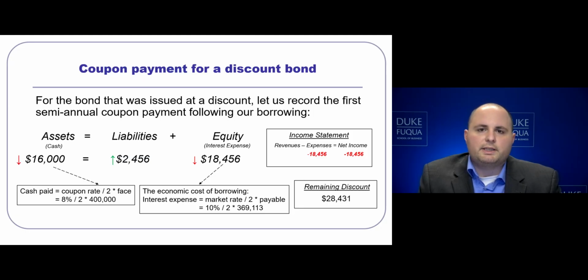We will be able to identify that by calculating the interest expense, which is the economic cost of borrowing, as the market rate divided by 2 times the opening payable. That is 10% divided by 2 multiplied by 369,113. The difference between the interest expense and the cash paid will be our discount that is amortized. Our remaining discount is 28,431.